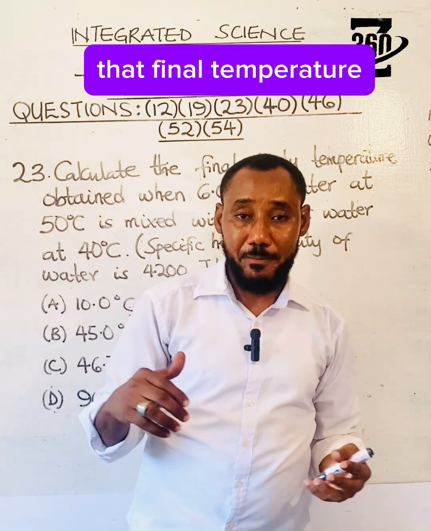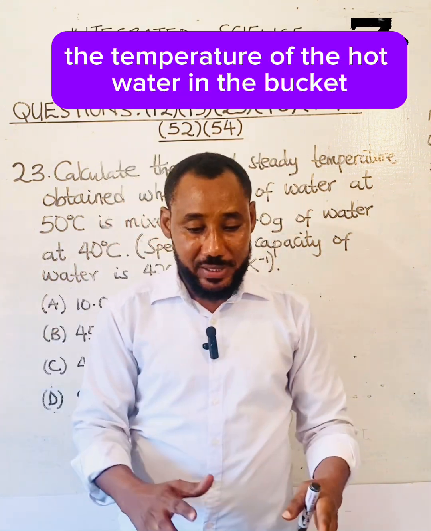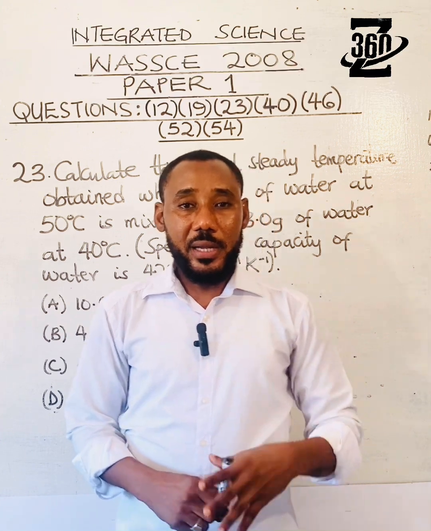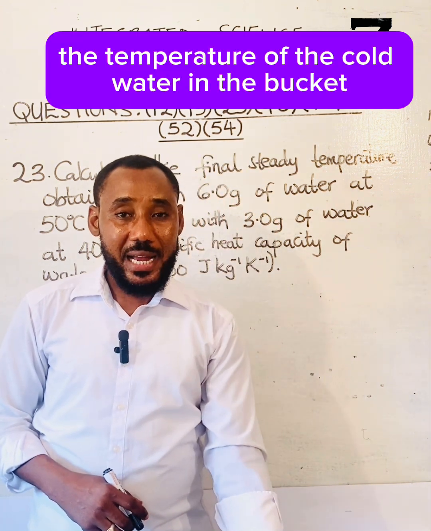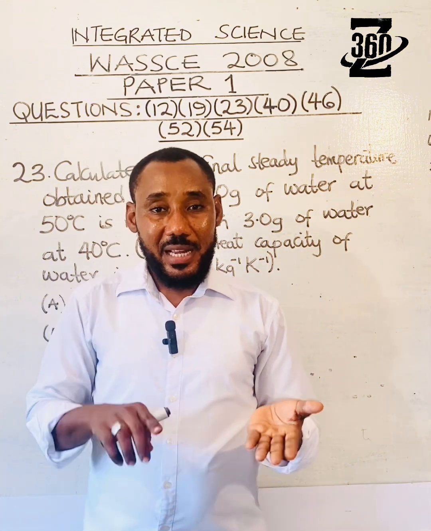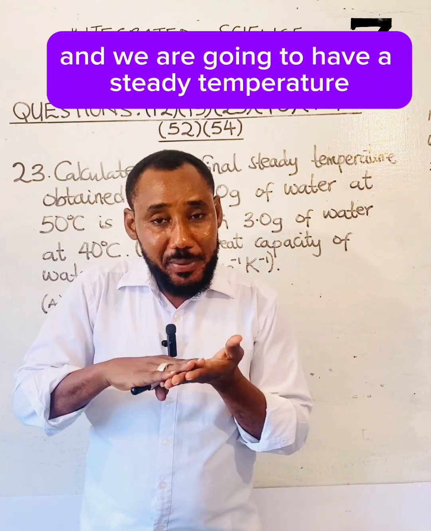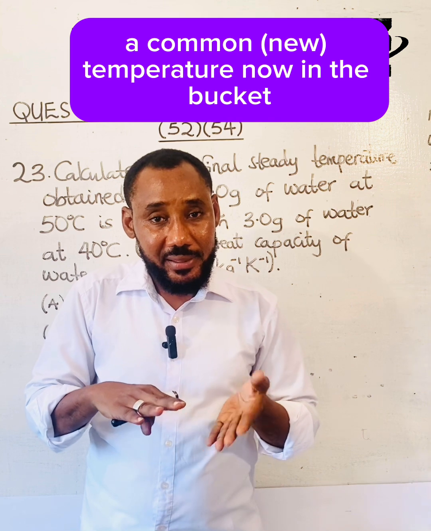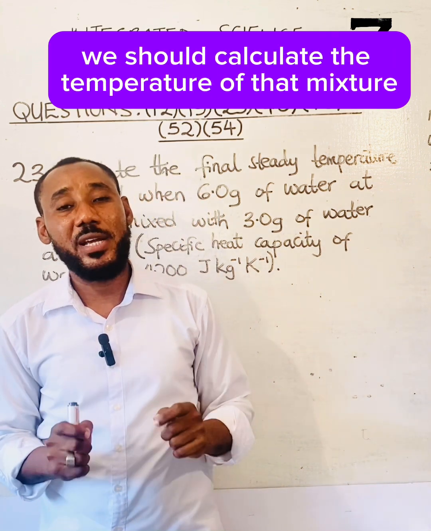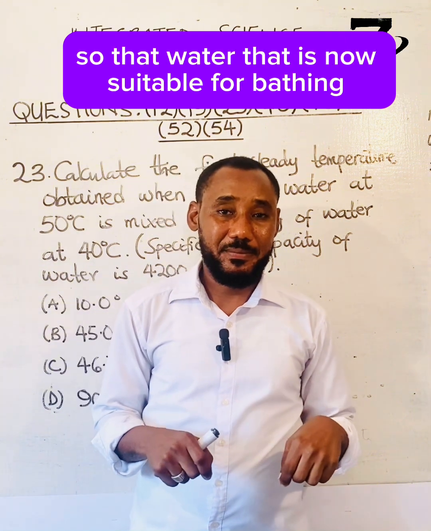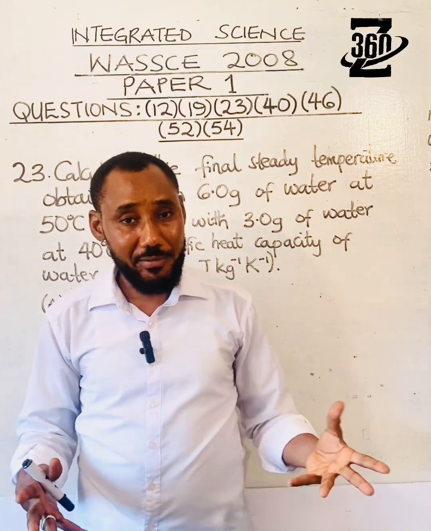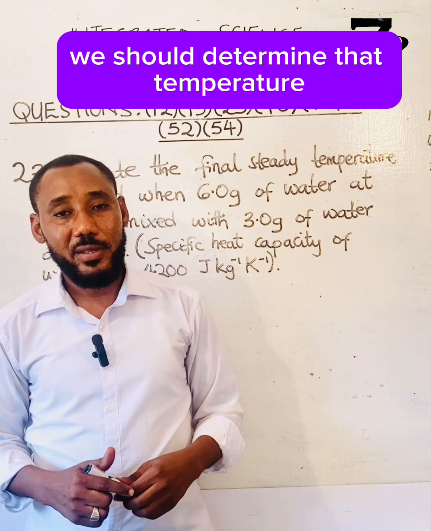That final temperature. The temperature of the hot water in the bucket will drop. The temperature of the cold water in the bucket will now what? Rise. And we are going to have a steady temperature, a common temperature now in the bucket. So that is what the question is demanding from us. We should calculate the temperature of that mixture, that water that is now suitable for bathing or whatever. We should determine that temperature.